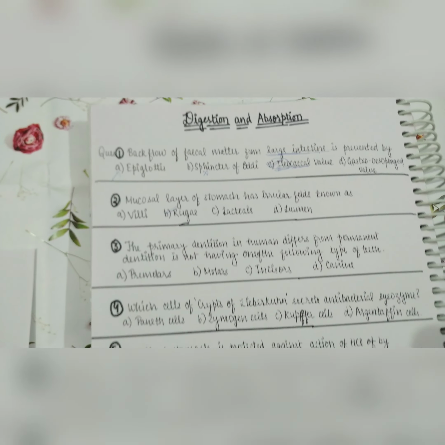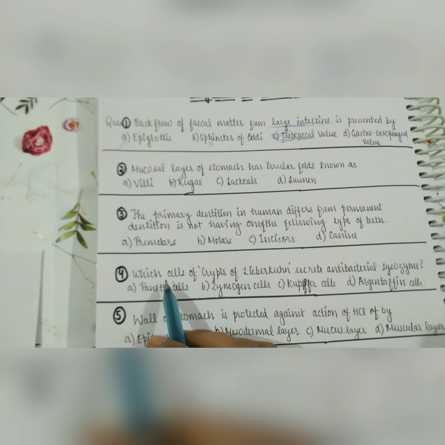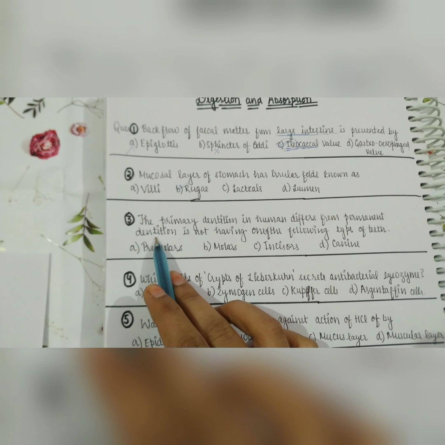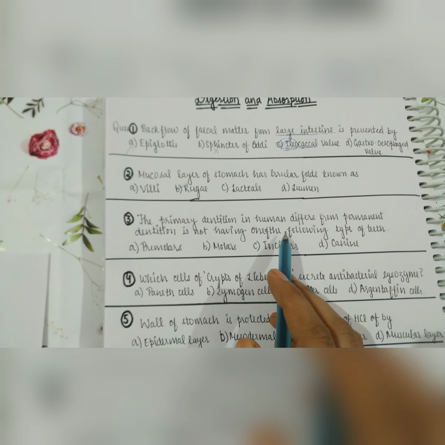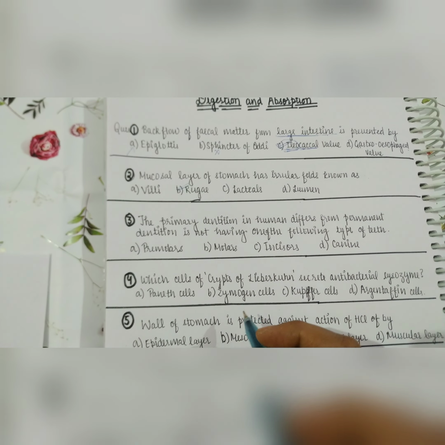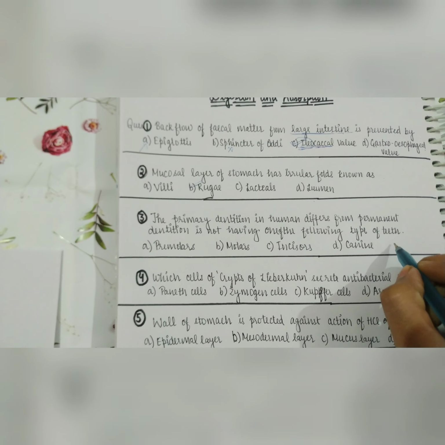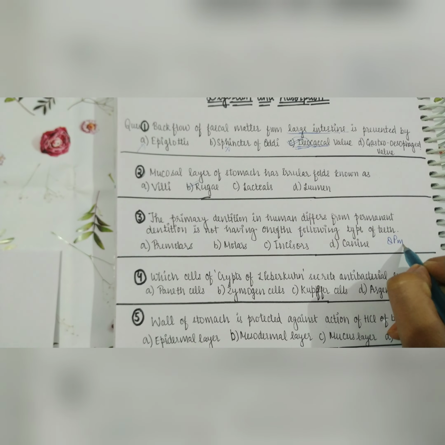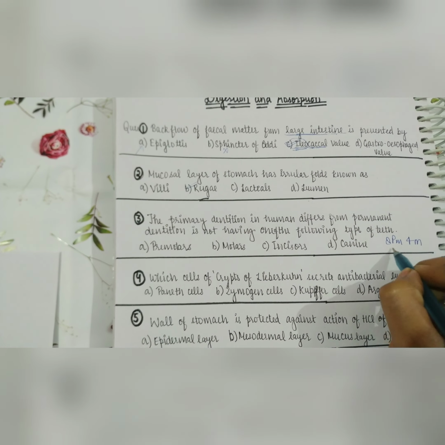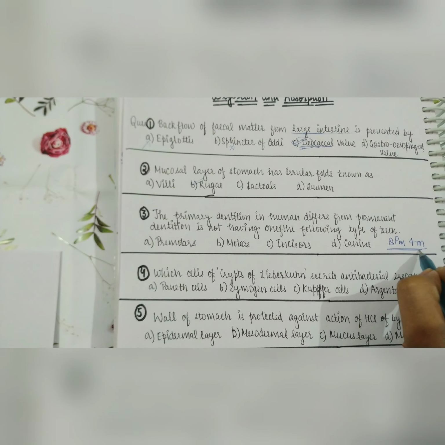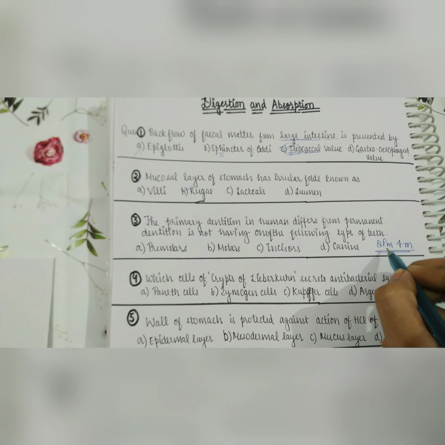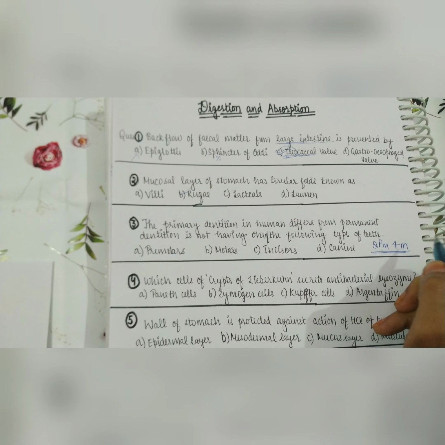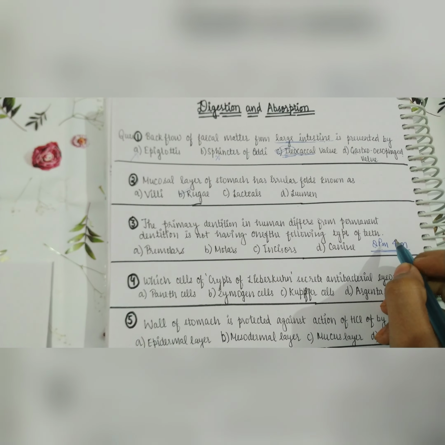Okay, we'll come to the third question. The primary dentation in human differs from permanent dentation by not having one of the following types of teeth. As we all know, there is a trick: 8 PM and 4 M. From this trick we learn that the 8 premolars and 4 molars are lacking in children, they are just permanent teeth.